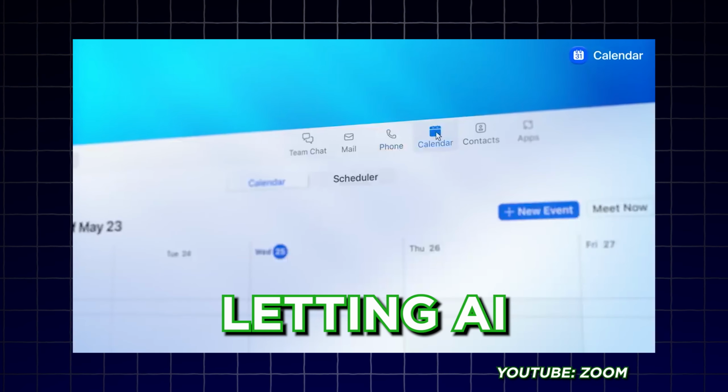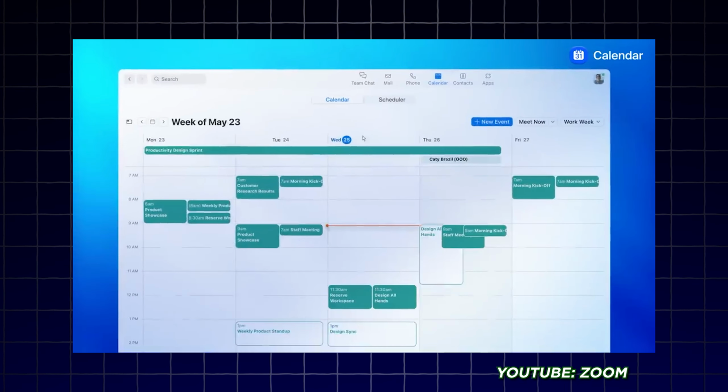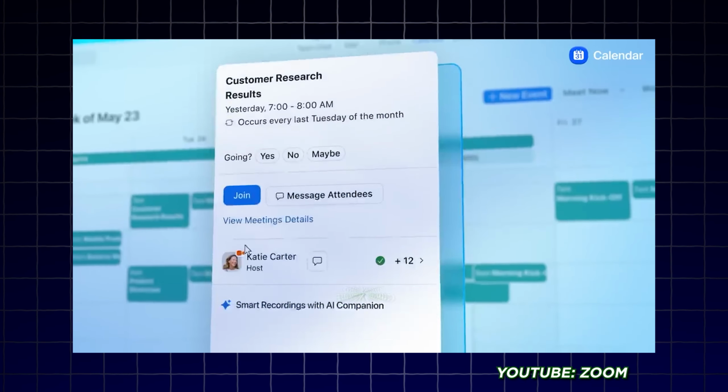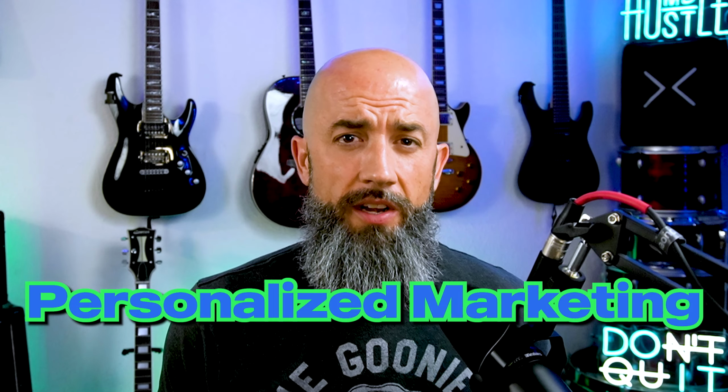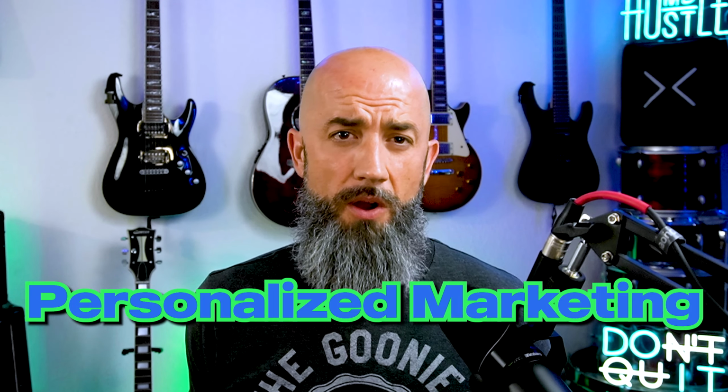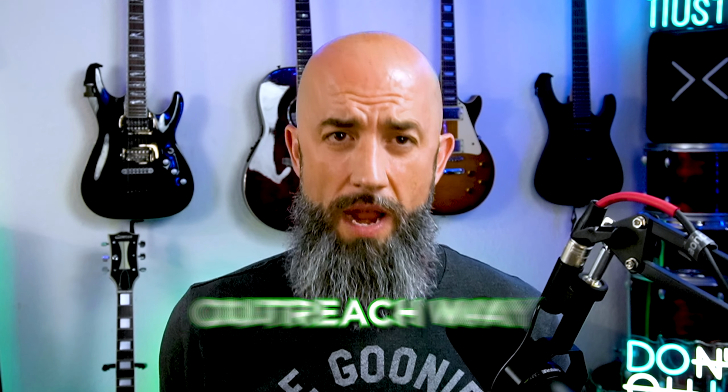And then imagine letting AI handle your calendar, which is already pretty much there, but no more endless back and forth trying to find a meeting time that works for everyone. Your AI clone can go through that process for you, set this up, and everything will work seamlessly, saving you time and saving your clients time, which is the most important thing. And for personal marketing, we can use the AI to tailor your marketing efforts based on client preferences and behaviors, making your outreach way more effective.